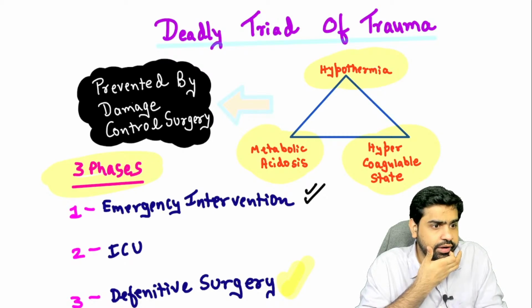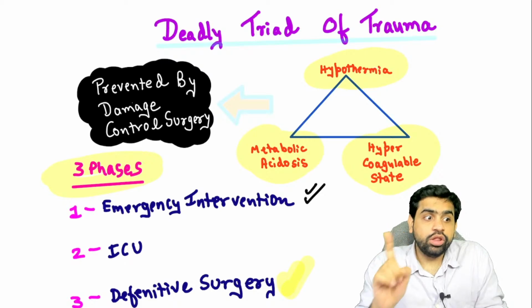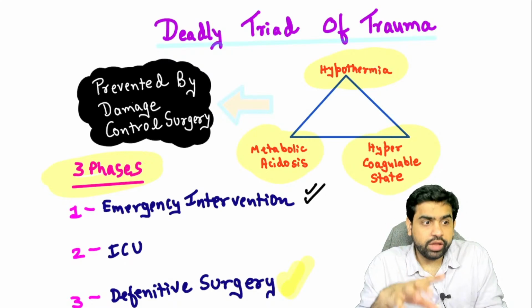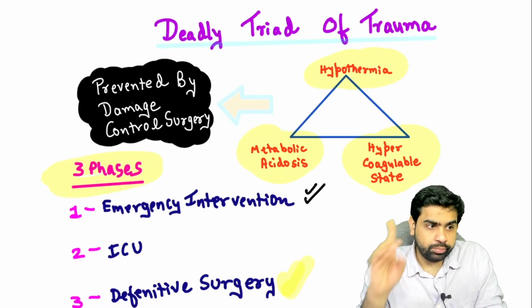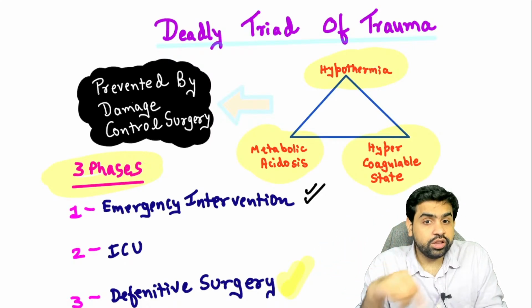First evaluate, second ICU. Yeah, absolutely right. So first is not evaluate, first is emergency intervention, Satyaja. Please remember this. Okay, so let's assume that there's a bleeding or contamination or something like that. You take care of that. Second is ICU, where you do the resuscitation. Third is the definitive surgery.